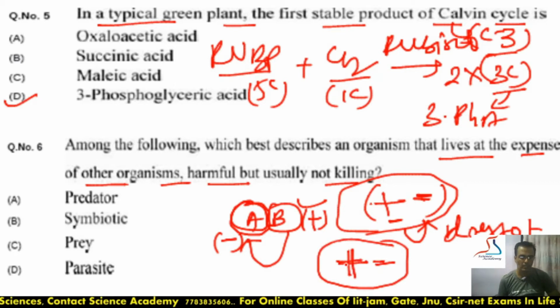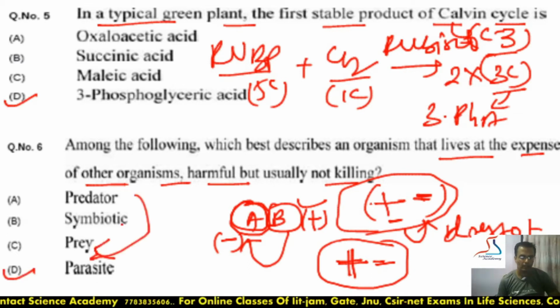Prey-predator is also a negative and positive interaction, but here the predator kills the prey, just like the tiger and deer concept.